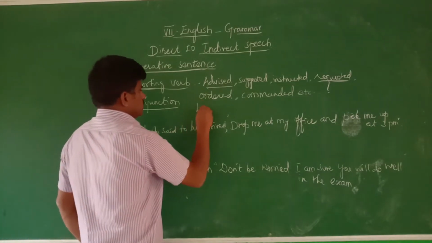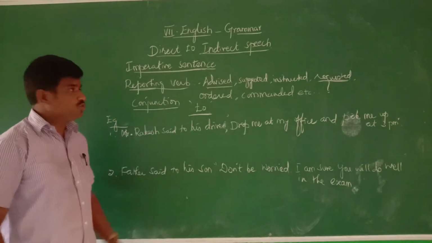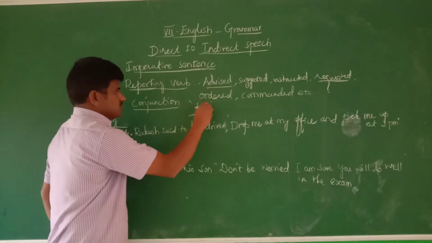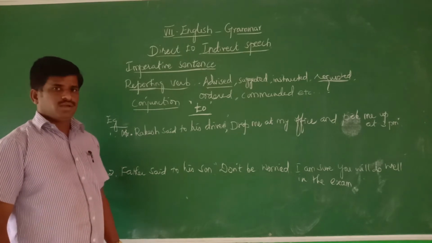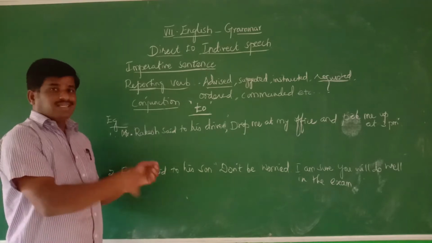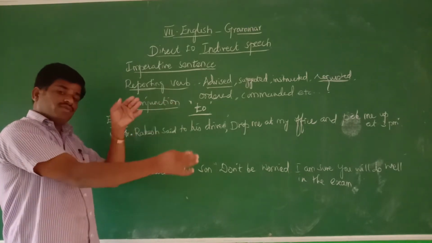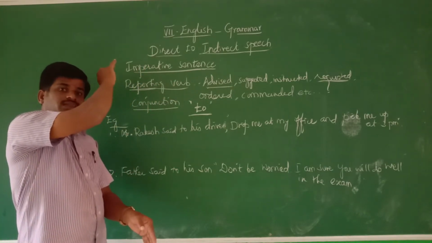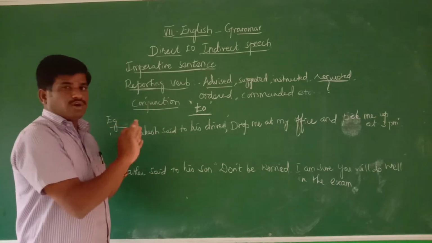It is "to". This you should keep in your mind. So we have the reporting verb and the conjunction "to". The other changes are the same as you have already studied in the statement and interrogative sentences.